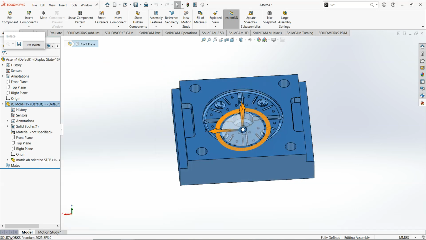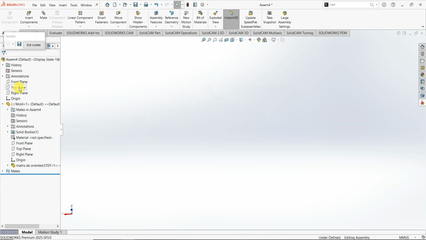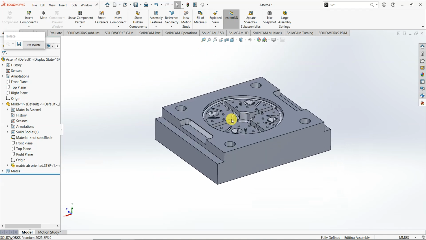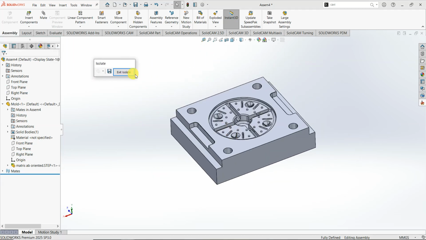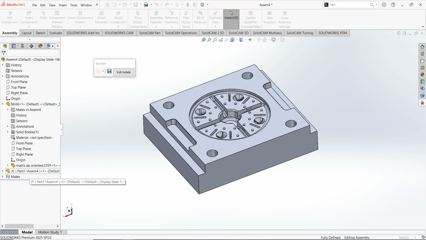I need to float it: front on front, top on the top and the right on the right. And where's the part? Is it here? And then I try to define a new part to create the cylinder.